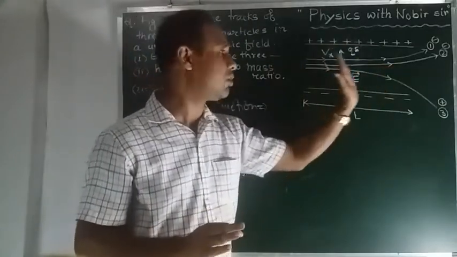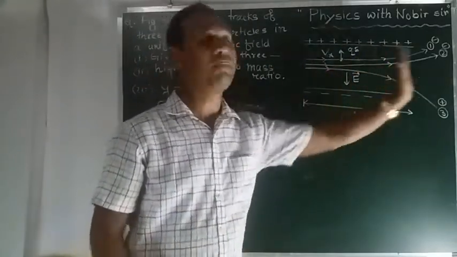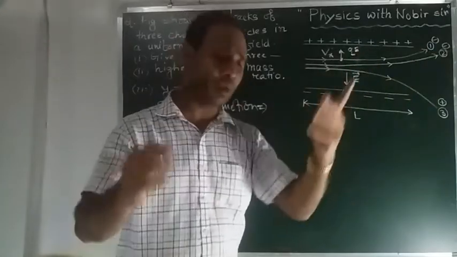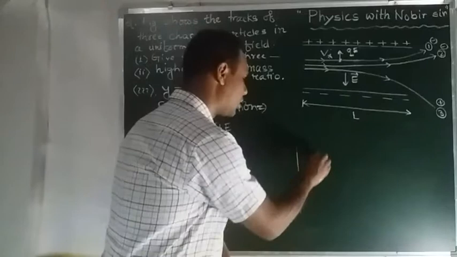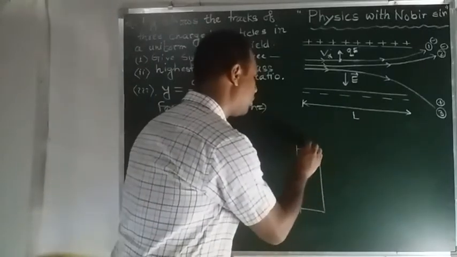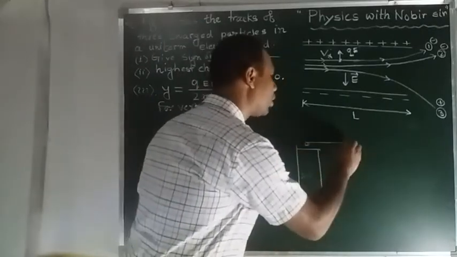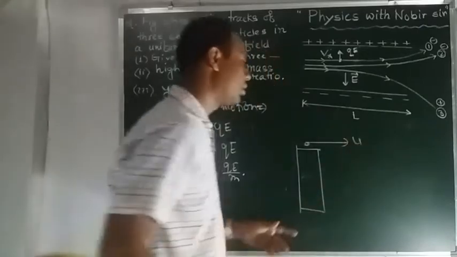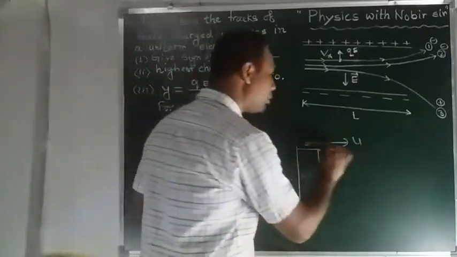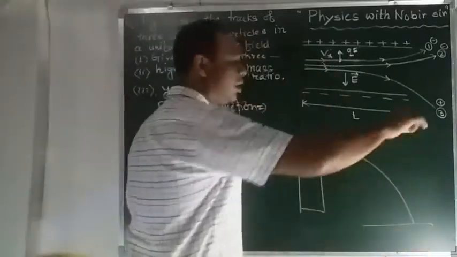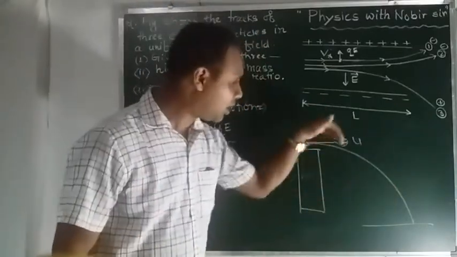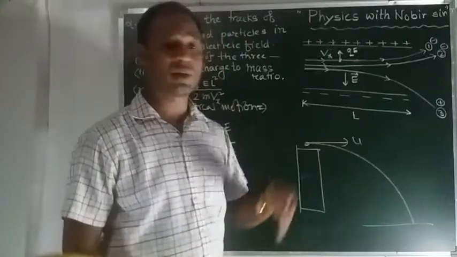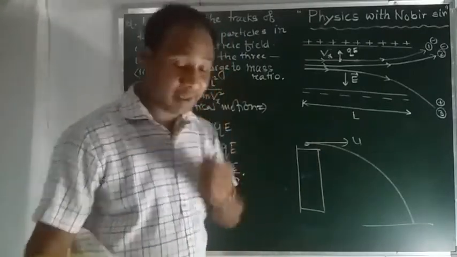The horizontal velocity will remain the same along the whole path. Similarly, in projectile motion, if we project a body from a height along the horizontal direction with velocity u, the horizontal velocity remains the same throughout, and only the vertical velocity changes. A similar case happens here.